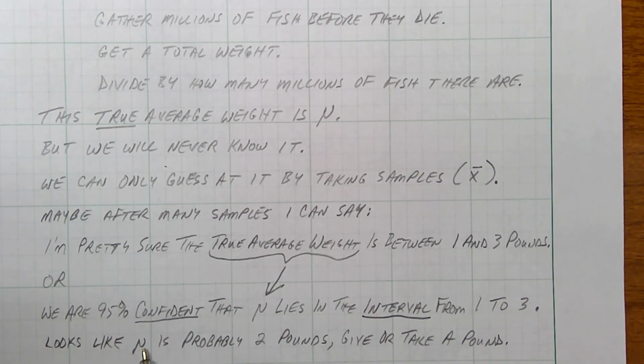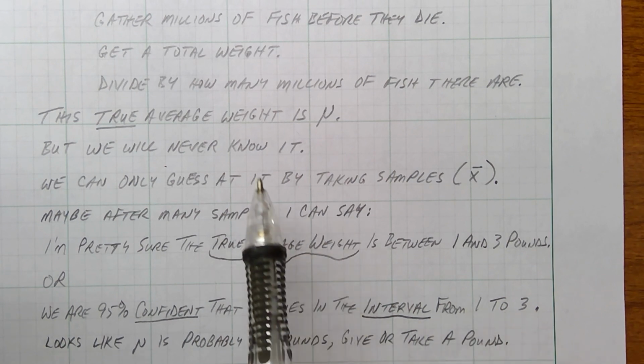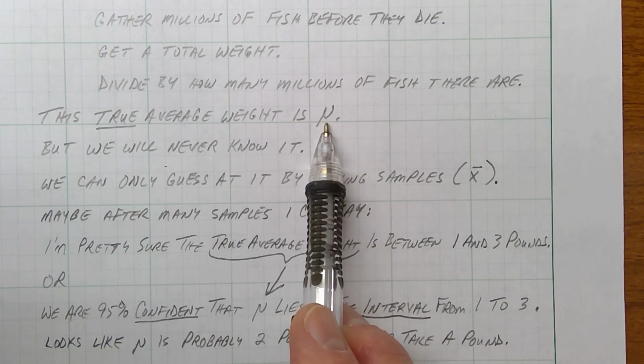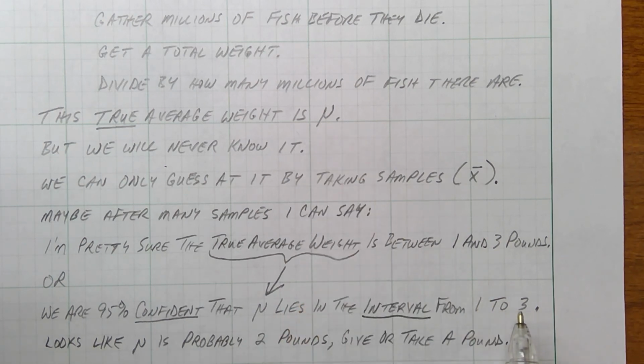Looks like mu, the true average weight, is kind of in between there. So halfway between 1 and 3 is 2. So it looks like we're guessing that mu, the true average weight, is probably 2 pounds, just halfway between 1 and 3. And we're going to give ourselves a little bit of insurance, a little margin of error is what we call it. So 2 pounds minus a pound makes it 1 pound for a lower limit, and 2 pounds plus a pound makes it 3 pounds for an upper limit. So we say my confidence interval is from 1 to 3.